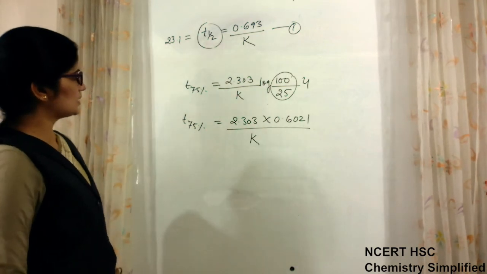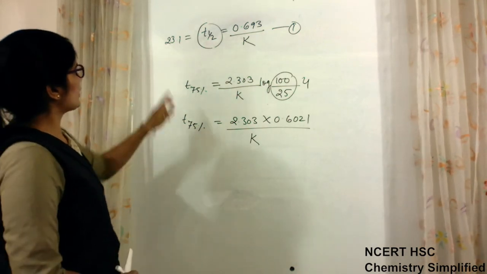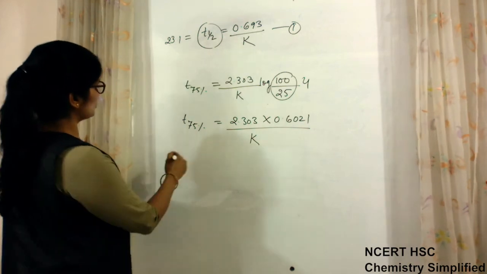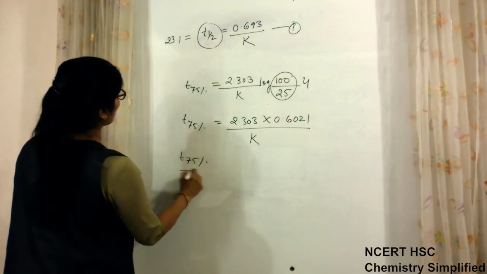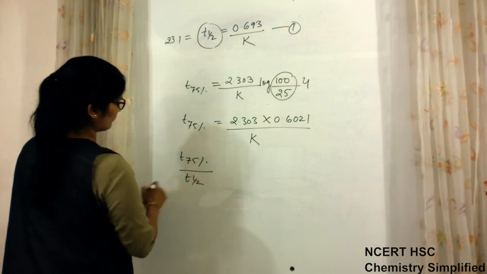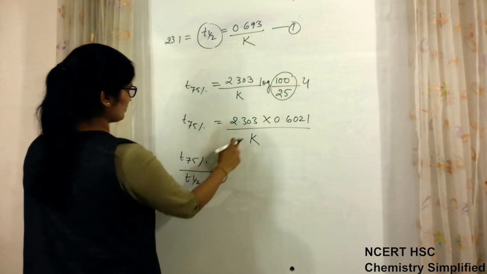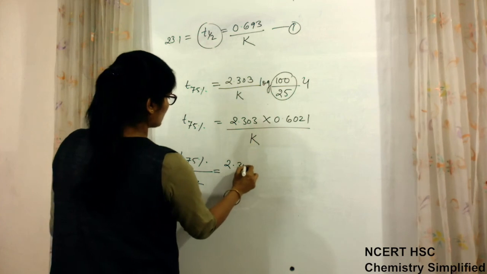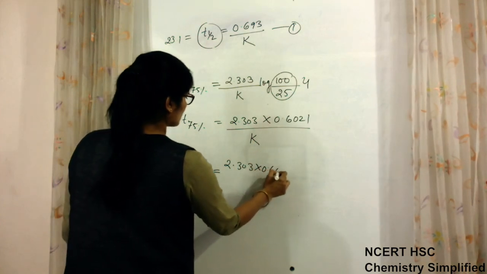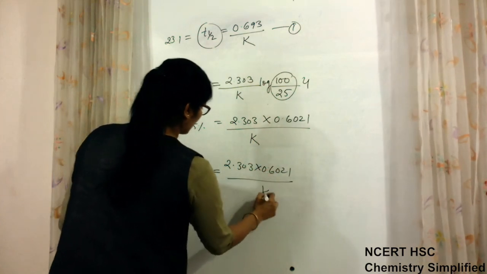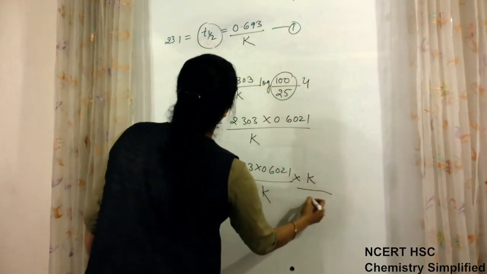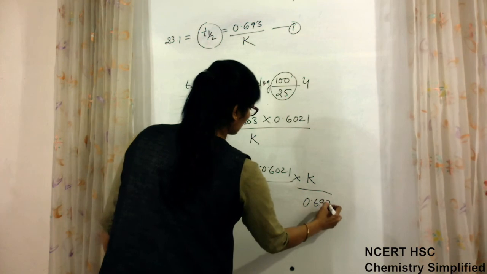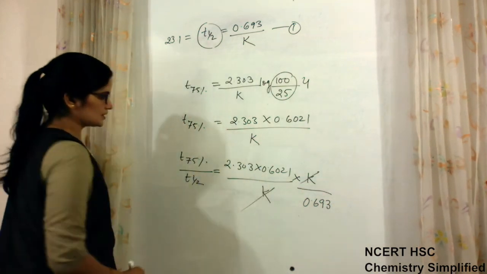This is obtained. The same way, now we will do T 75% upon T half, which is 2.303 into 0.6021 upon K, and T half is 0.693 upon K. K and K cancel.